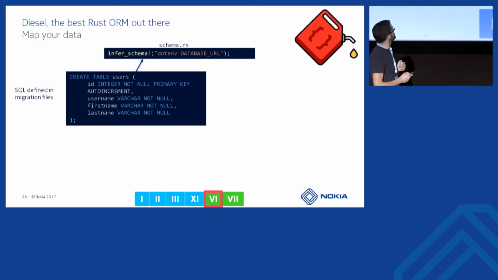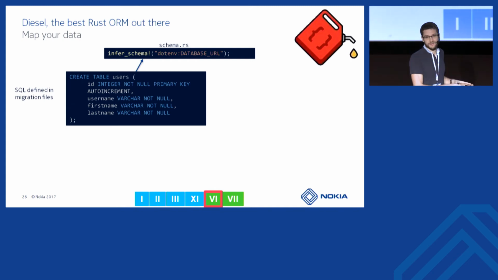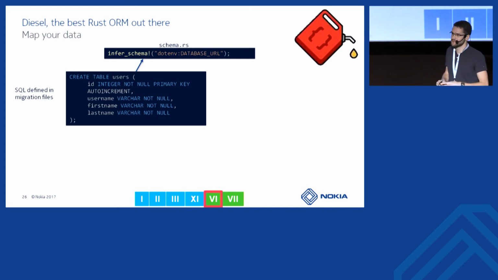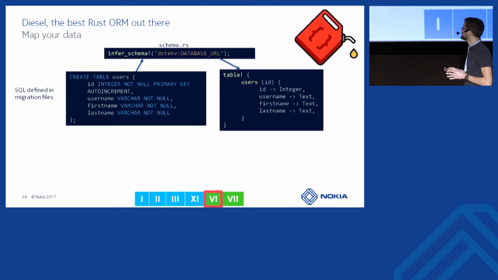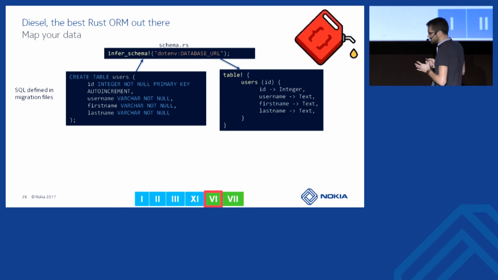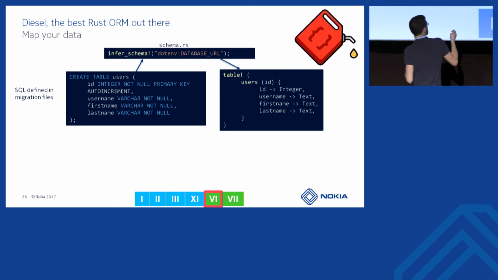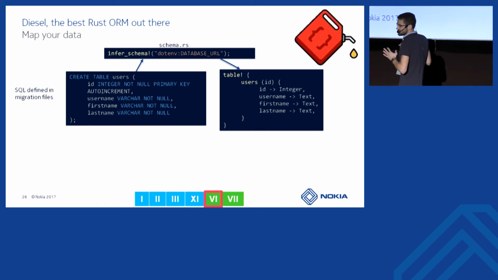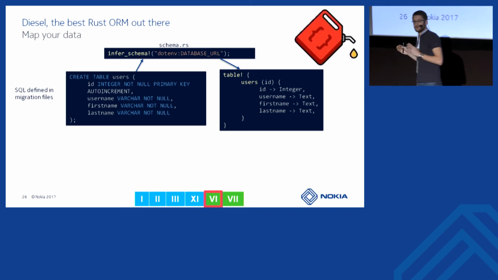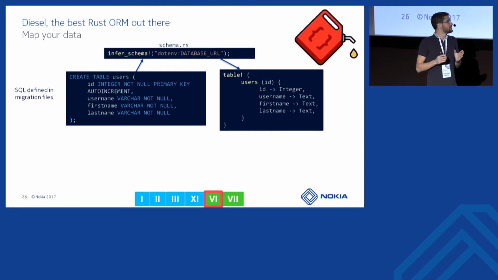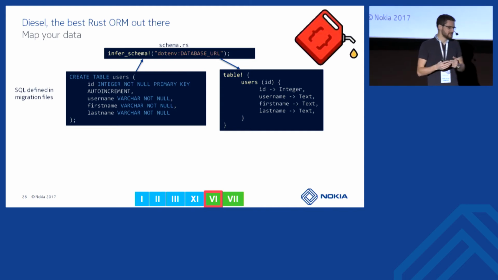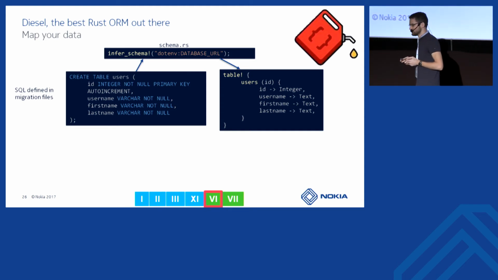At compile time, the compiler will connect to the database, fetch the schema for you and generate some code from it. This is a macro, so this is not what is really generated, but this code will contain a DSL enabling you to manipulate that data easily with a few function calls.